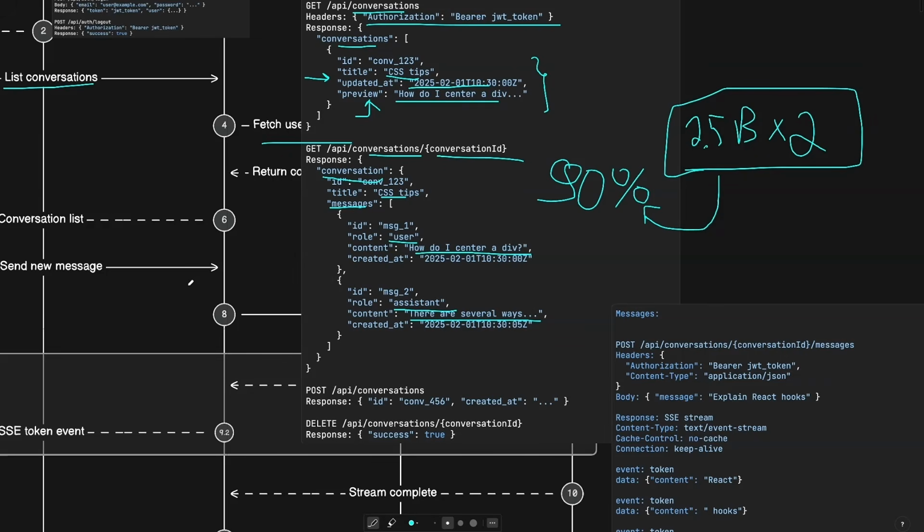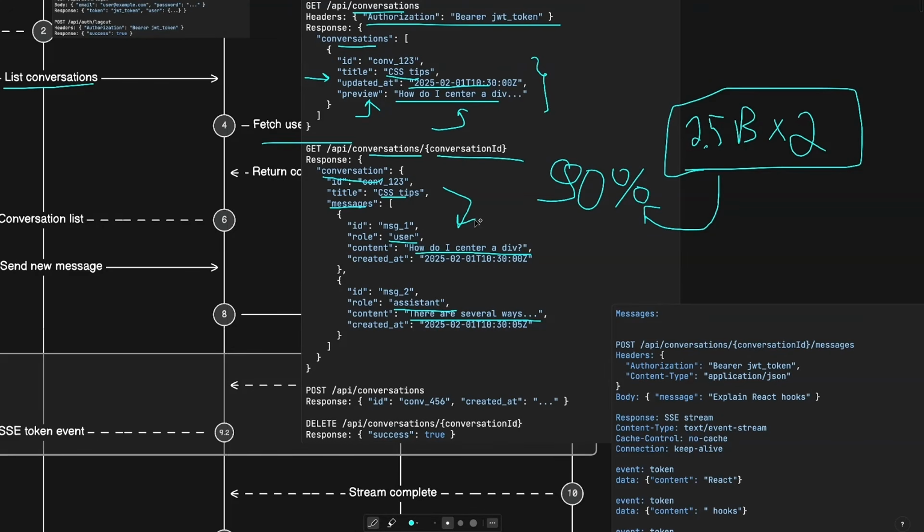Because for each user prompt, we need to load the user account, we need to load the subscription and quota info, we need to then load the conversation metadata, and then also the actual messages that we store per conversation.